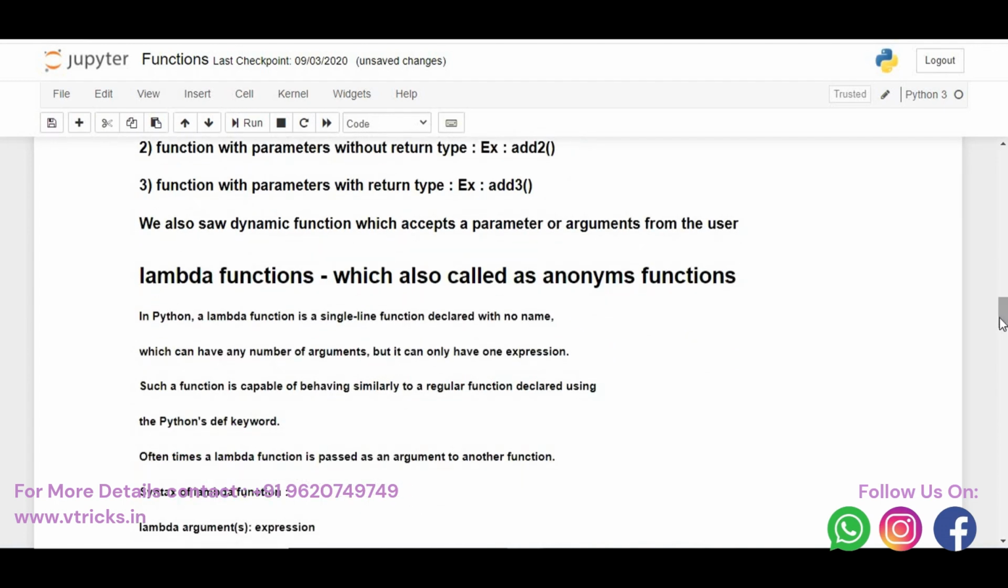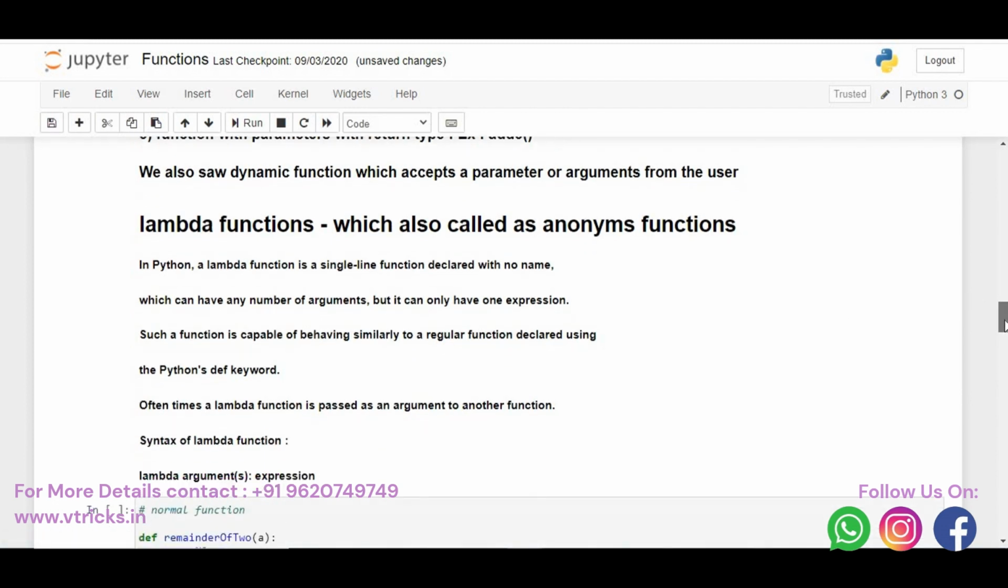This means to say that in Python, a lambda function is a single line function declared with no name. That is, it does not have a name, and it can have any number of arguments, but it can have only one expression. Such a function is capable of behaving similarly to a regular function defined using the Python def keyword. We will see what this is. Just read the definition after having these notes.